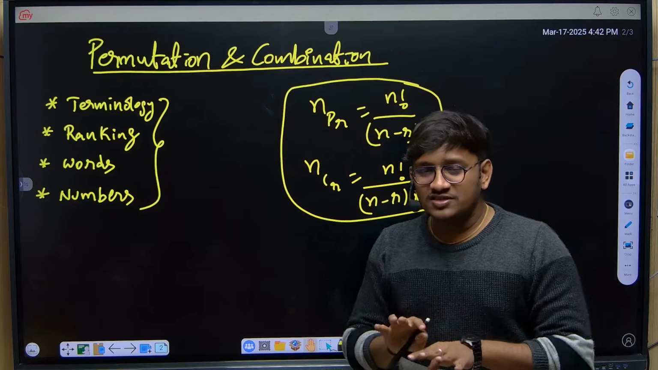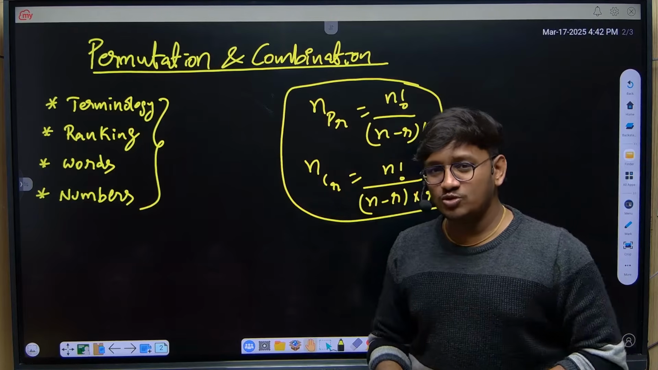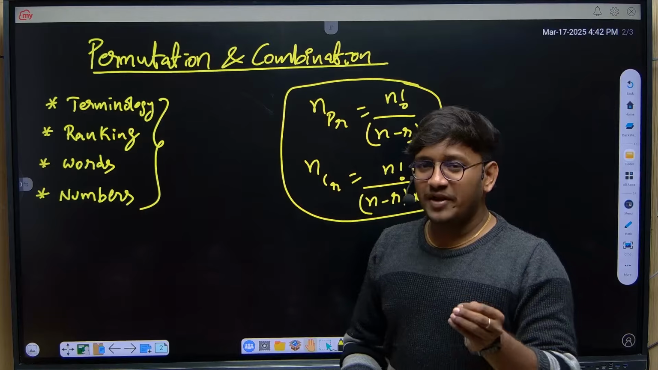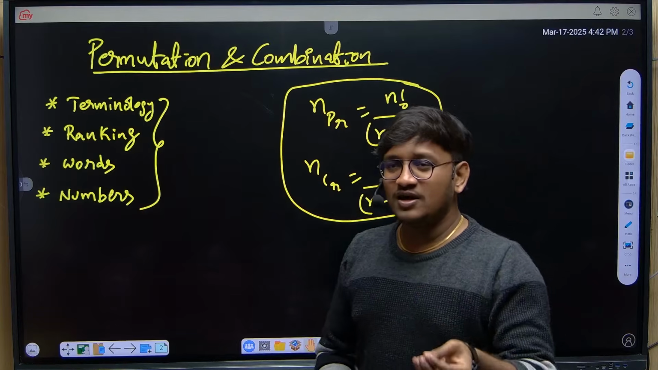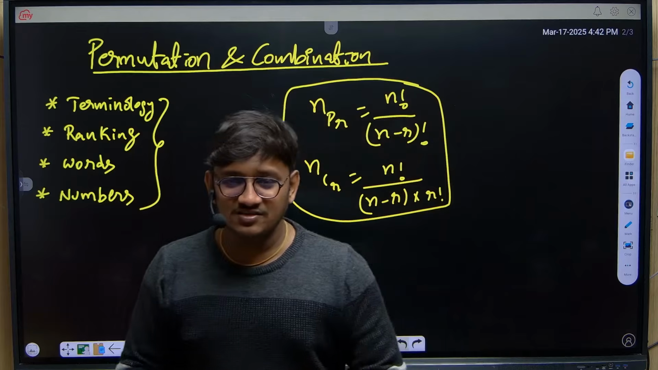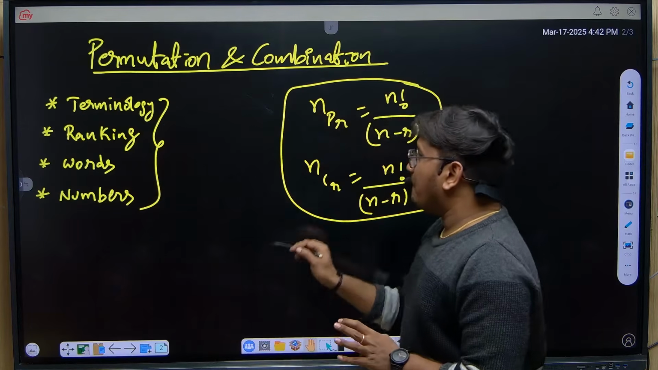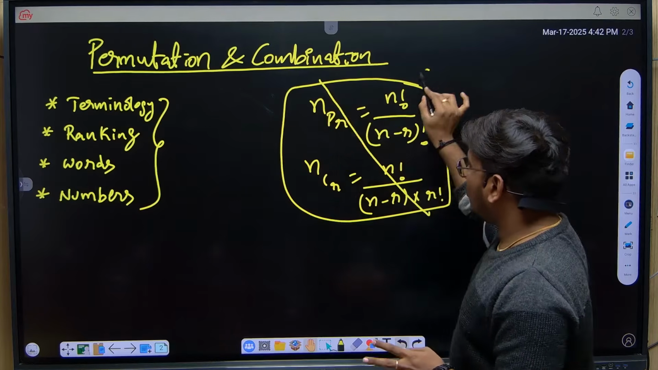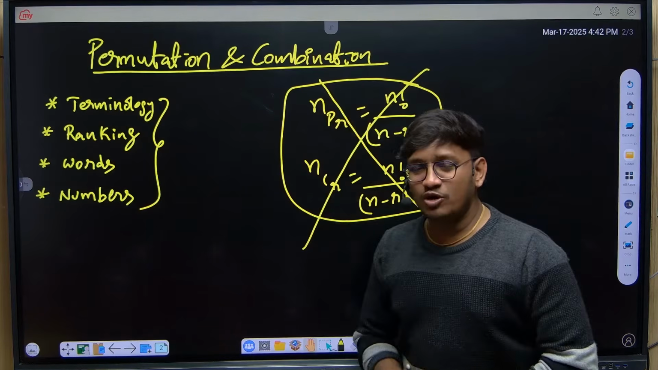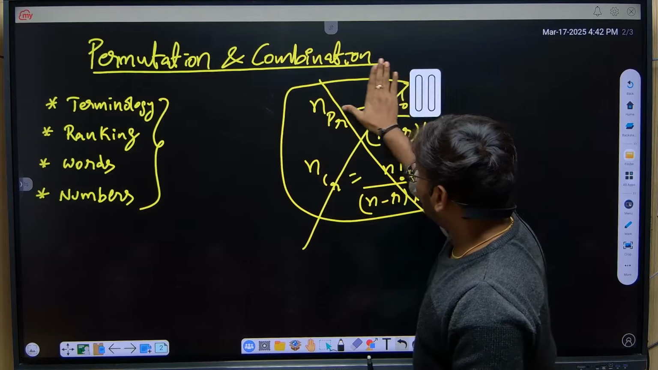But my version is very simple. If you learn these two formulas by heart, there is no use, because in the exam they will not tell you to take the nPr formula or the nCr formula. They will not give you conditions like use permutation logic or use combination logic. So learning these two formulas by heart will not give you any advantage during the exam. So very simple: first we need to understand the terminology.